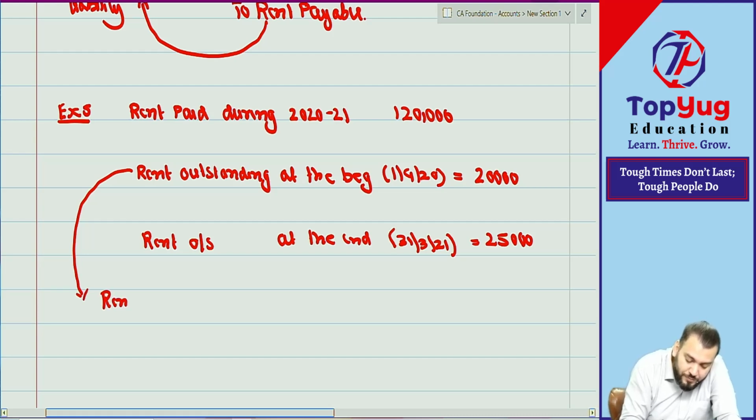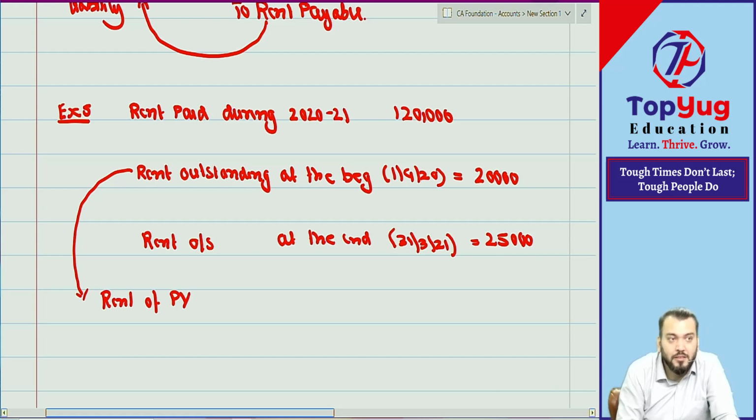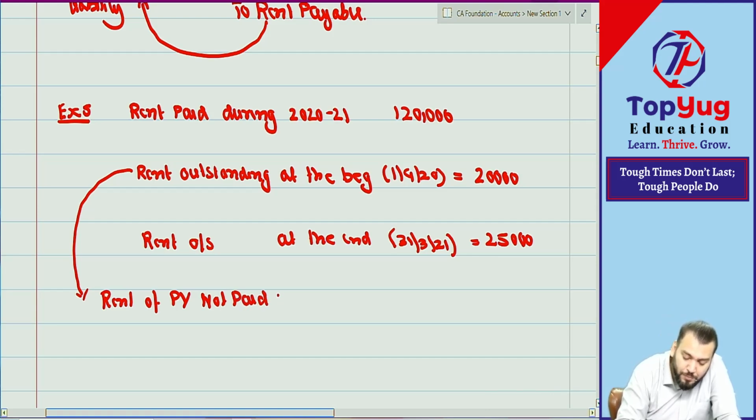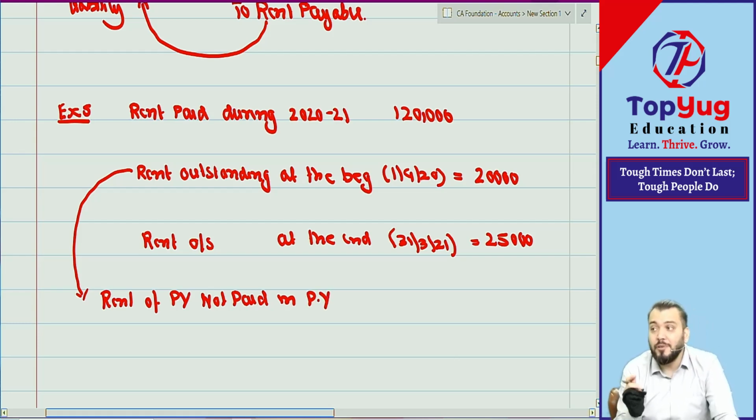Can I say rent outstanding at the beginning means the rent of previous year, not paid in previous year, means it was unpaid? So it becomes opening liability. Last year's closing liability is this year's opening liability. Understood? Correct?